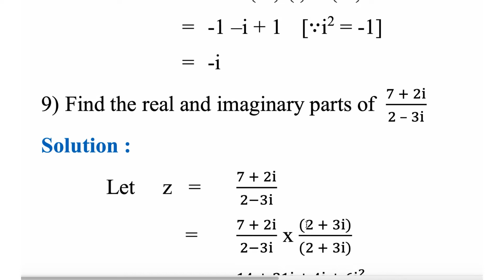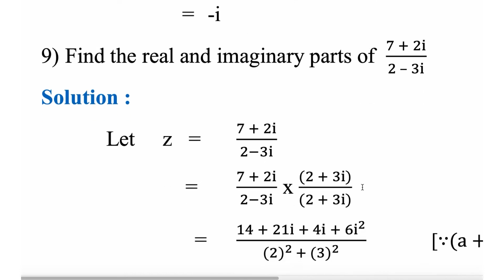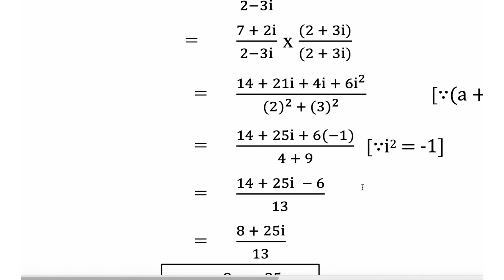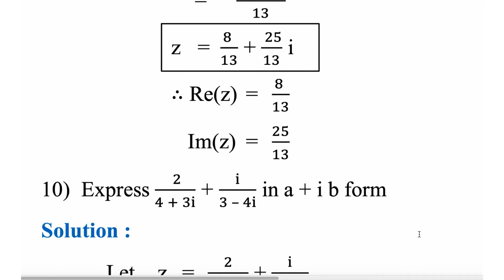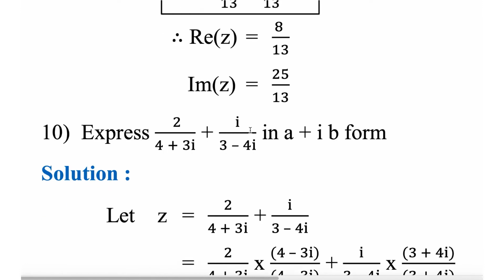21 plus 4. 8 plus 25i divided by 4 plus 9, 13. Okay, 8 plus 25i by 13. Real part is 8 by 13. Imaginary part 25 by 13. Express this in the form of a plus ib. Okay, again you have to rationalize it.